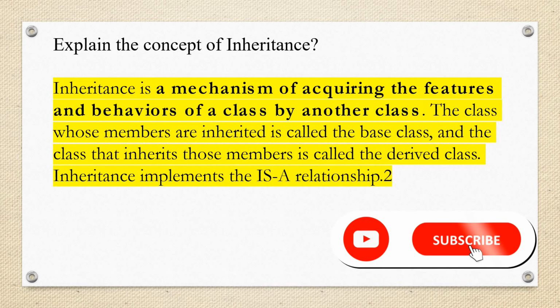Inheritance is a mechanism of acquiring the features and the behavior of a class by another class. The class whose members are inherited is called the base class, and the class that inherits those members is called the derived class. So inheritance implements the is-a relationship.